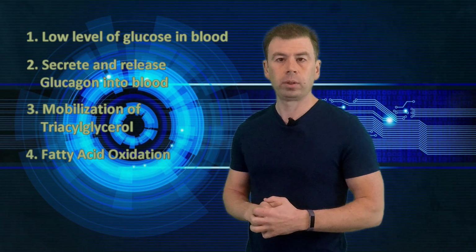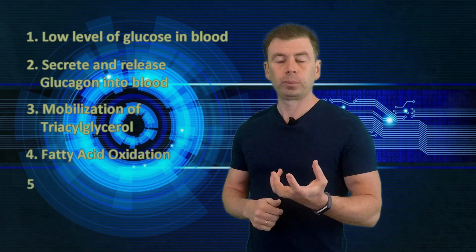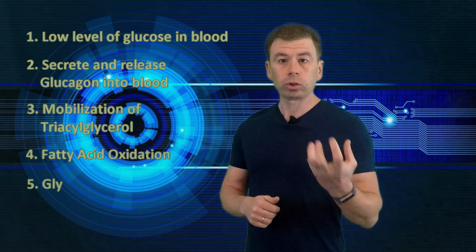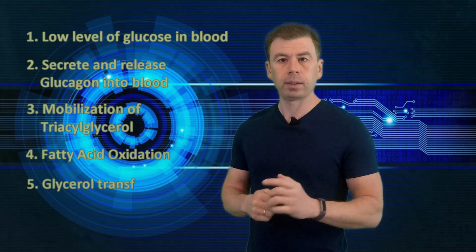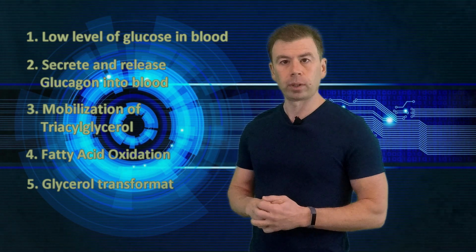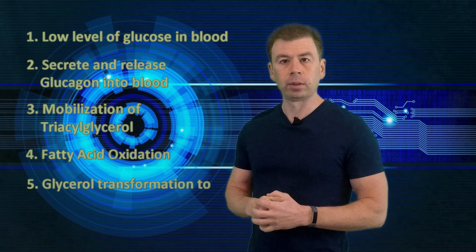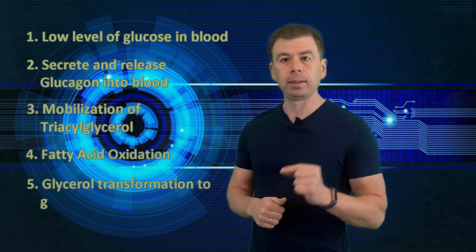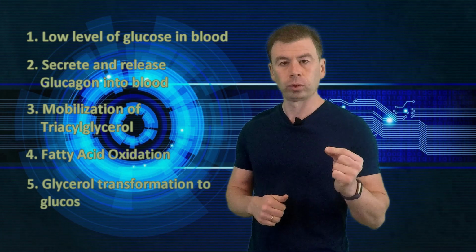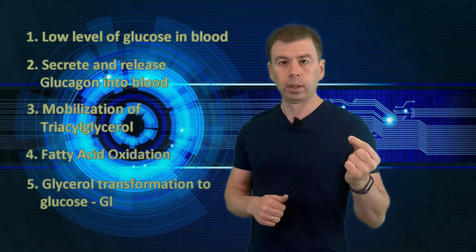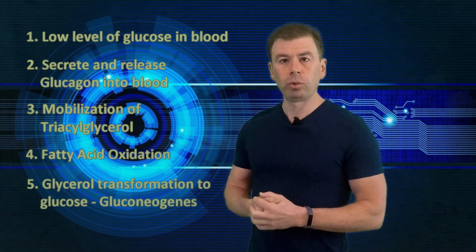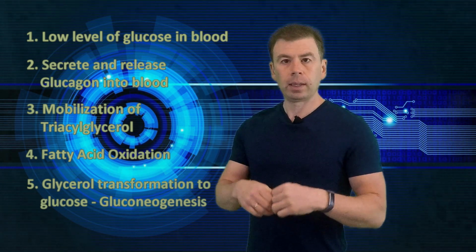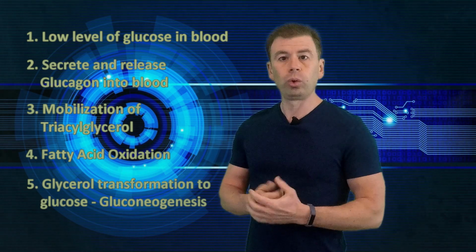This is step 4. Step 5, our glycerol also can be oxidized to ATP units, but there is another thing that glycerol can do. Glycerol in the liver, for example, again using the same hormone that we released in step 2, glucagon, can, through a process called gluconeogenesis, be decoupled and transformed to glucose.